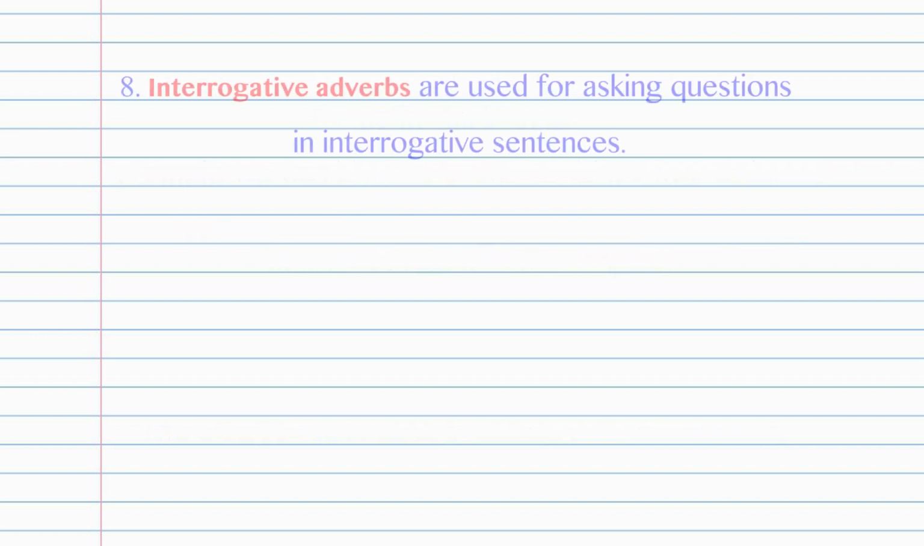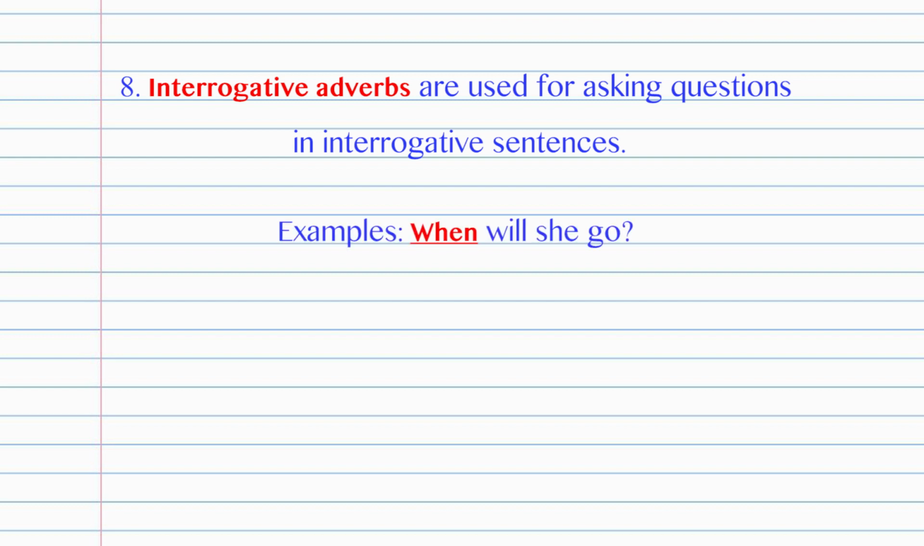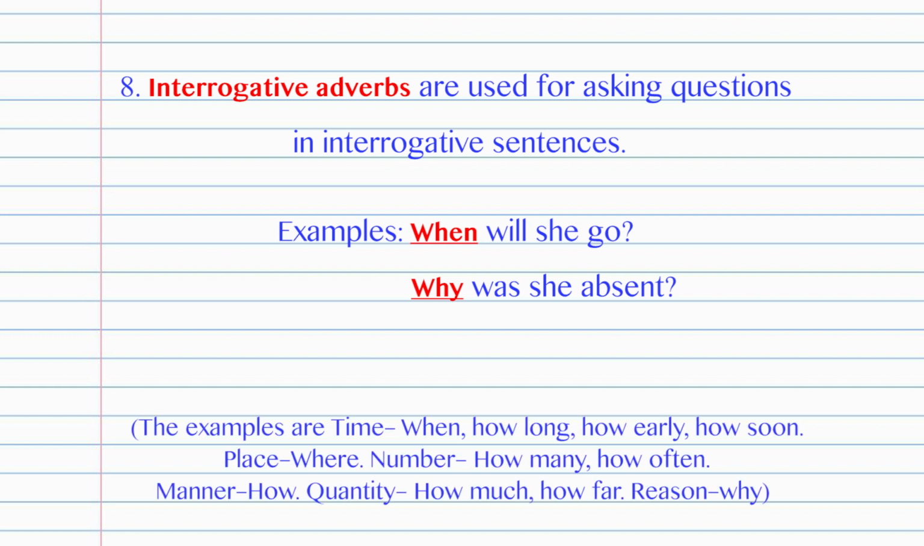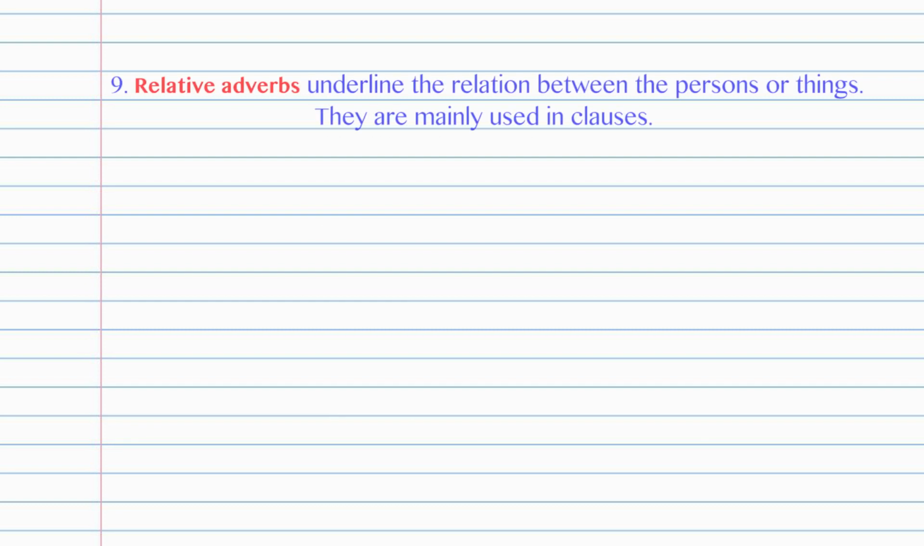Next type is interrogative adverbs, used for asking questions in interrogative sentences. Example, when will she go? Why was she absent? Few more examples are how long, how early, how soon, place related, where, number related, how many, how often, etc. The next is relative adverbs, which underline the relation between the persons or things.